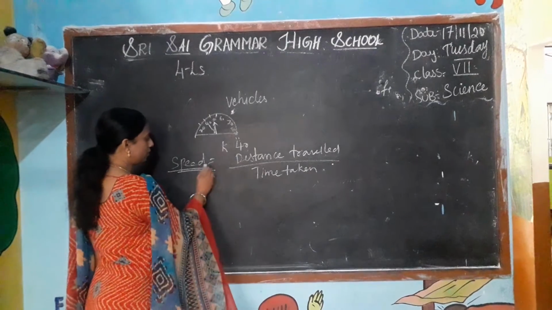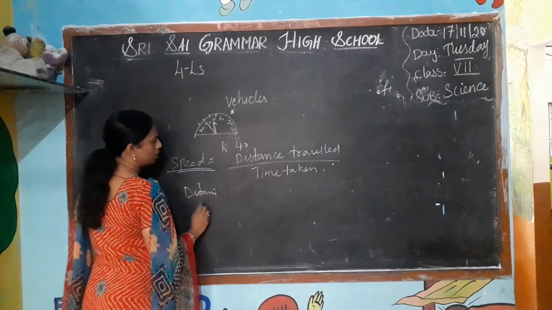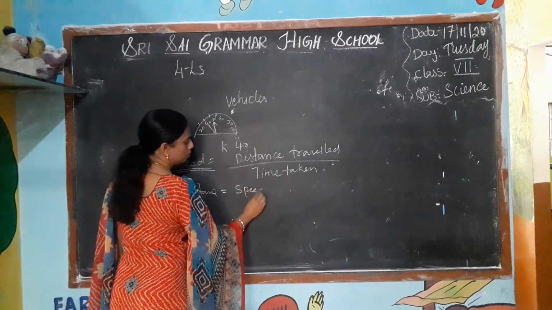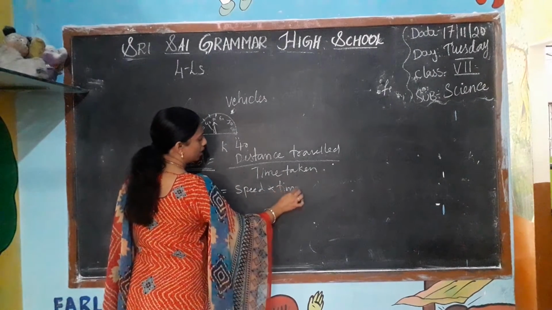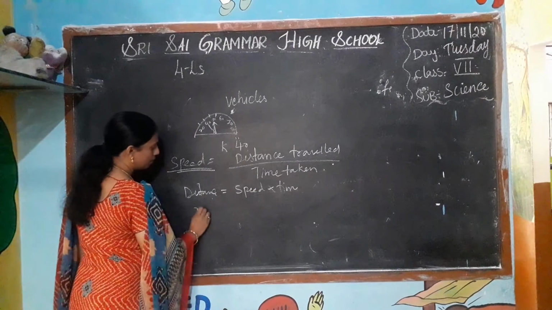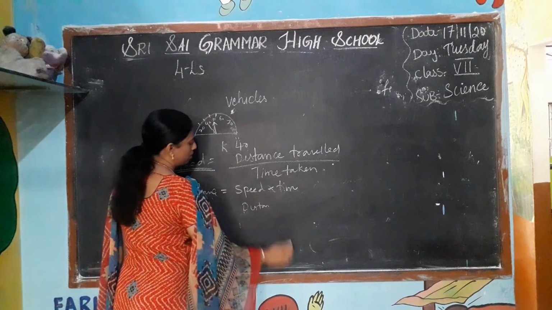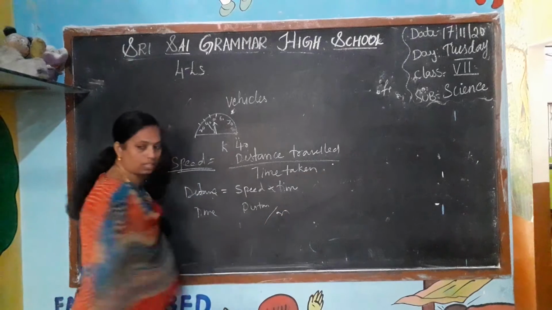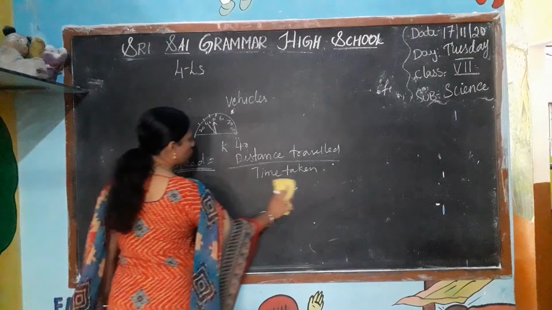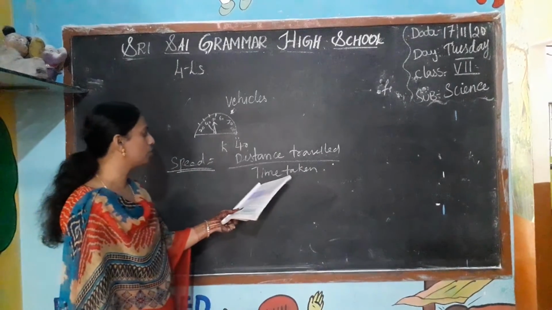To know the distance, we use speed into time. To know the time, we use distance by speed. If you know one formula, we can find out the distance and also the time.